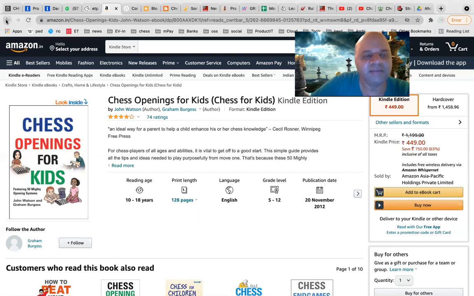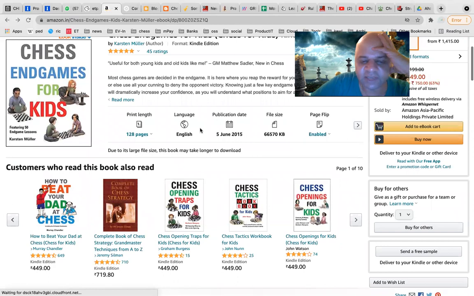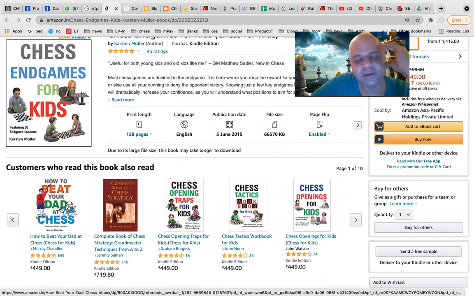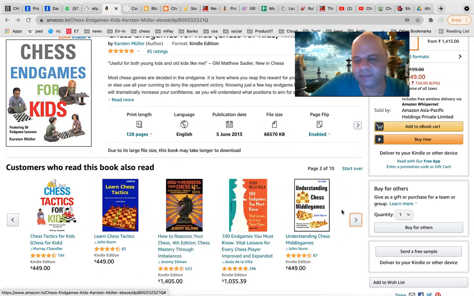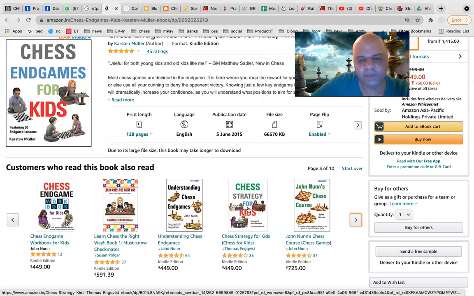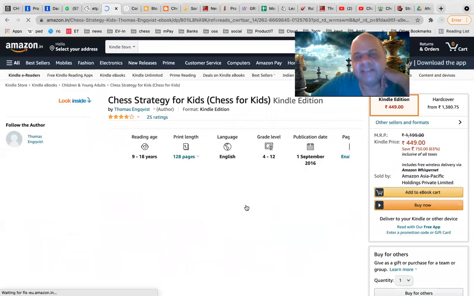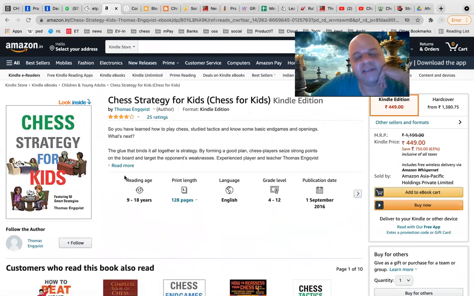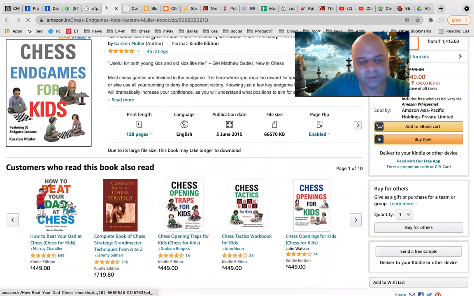There are 2 books in the middle game phase. Someone was asking, right? Nandan was asking. So there are 2 books for middle game. One is How to Beat Your Dad at Chess. This has got the traps, and then there is Chess Strategy for Kids. Yeah, this is again a good book. This is giving you positional middle game ideas. 50 chapters, each with 2 or 4 pages. All of them follow the same format, and they're from the same publication. So Chess Strategy for Kids and How to Beat Your Dad at Chess are for middle game.